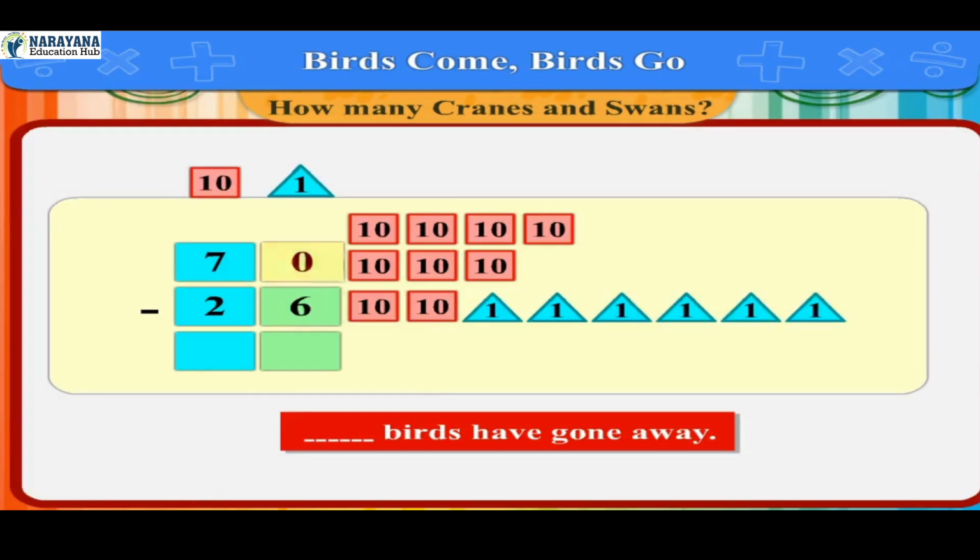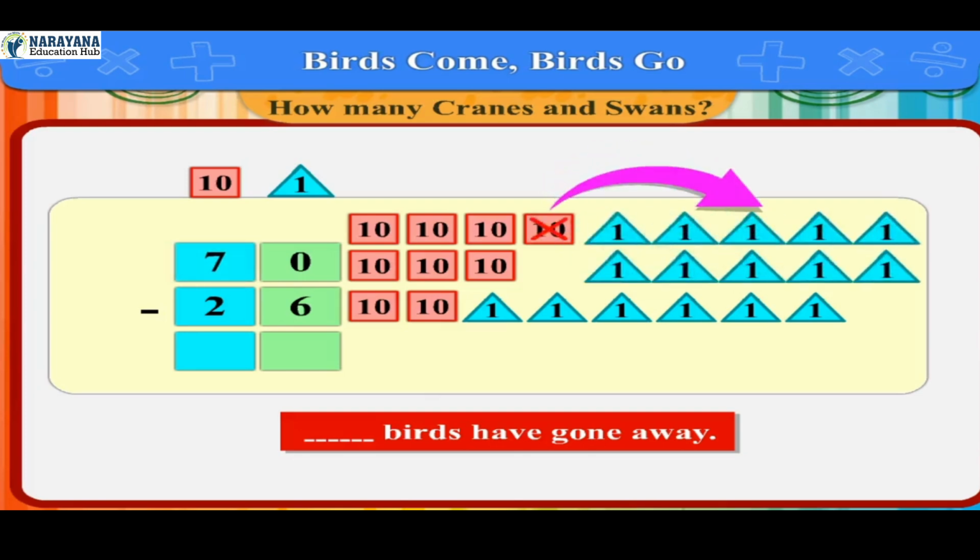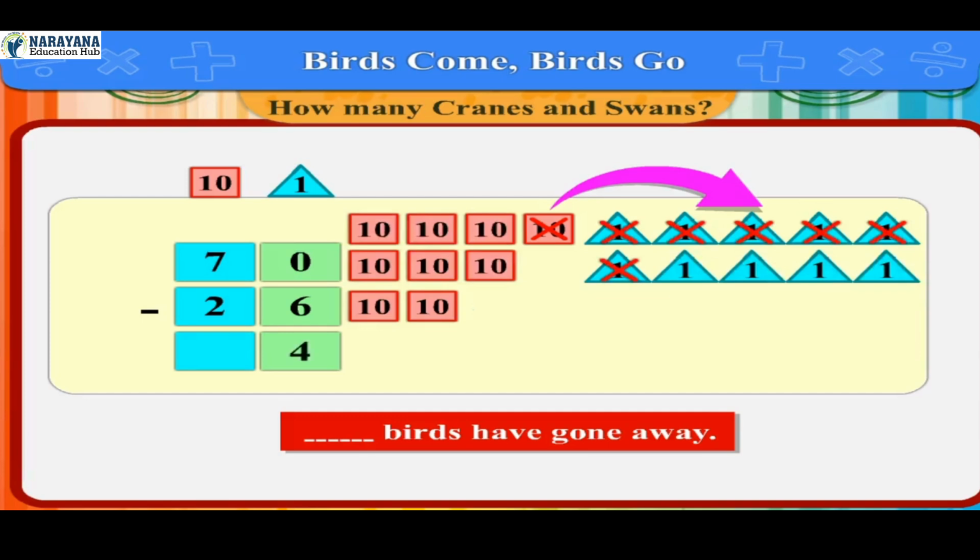6 cannot be subtracted from 0. So we will replace 1 tens card with 10 ones cards. So take away 1 tens card from 7 tens cards. 6 cards are left. Now subtracting 6 ones cards from 10 ones cards, we get 4 cards left, which we write in ones box here.